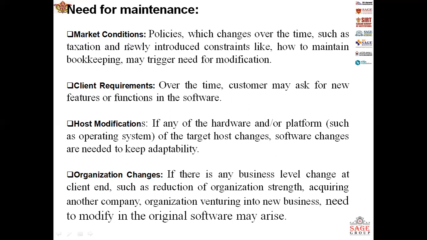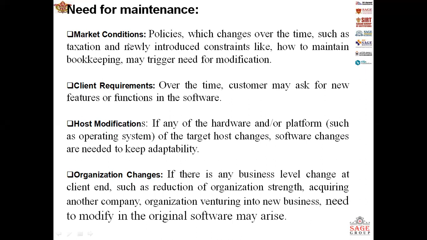Here we will see market conditions and policies, which change over time; such as taxation and newly introduced constraints like how to maintain bookkeeping may trigger the need for modifications, right? After that, we need client requirements. Over time, customers may ask for new features or functions in the software. Post modifications, if any of the hardware or platforms such as the operating system of the target host changes, software changes are needed to keep adaptability, right? So keep it in mind.